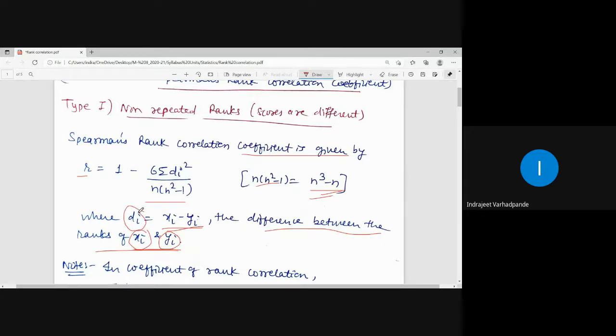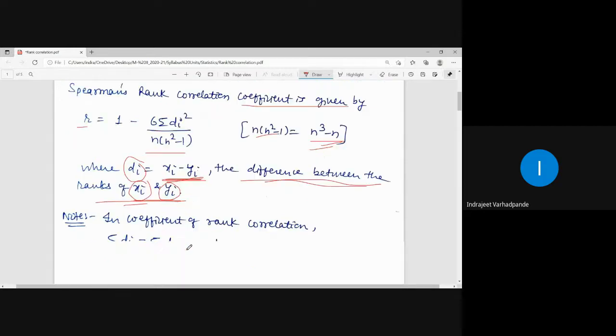In doing di square, we don't have to care about the negative sign, because the square of any positive number is positive and the square of any negative number is also positive. So di is equal to xi minus yi, the difference between the ranks of xi and yi.